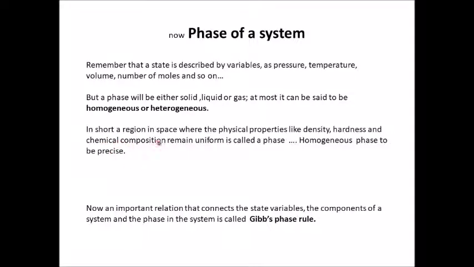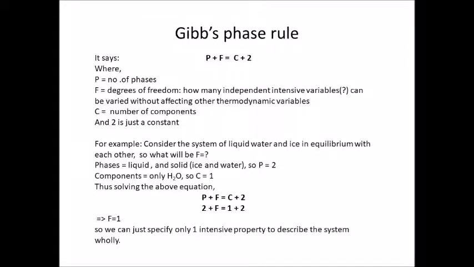In short, a region in space where the physical properties like density, hardness and chemical composition remain uniform is called a phase, a homogeneous phase to be precise. Now, an important relationship that connects the state variables, the components of a system and the phase in the system is called the Gibbs phase rule, and we will see soon how this Gibbs phase rule is used in thermodynamics.